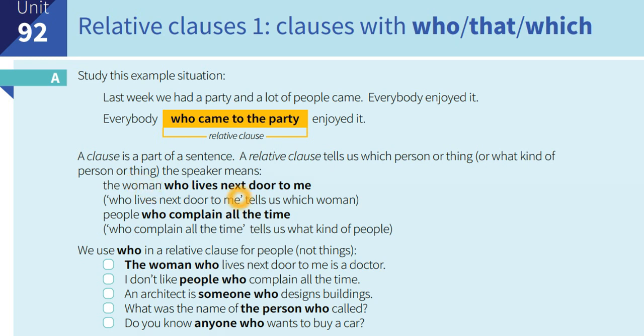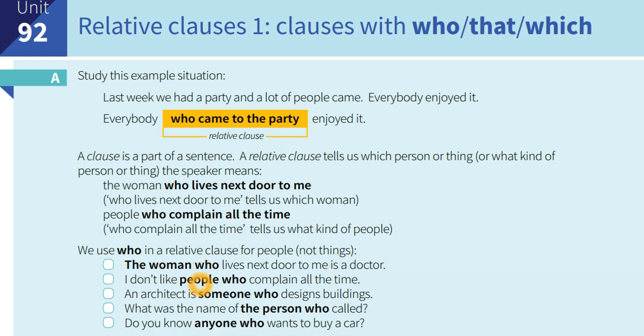The woman who lives next door to me. Who lives next door to me tells us which woman. Or people who complain all the time. Who complain all the time tells us what kind of people. So let's look at the examples here. The woman who lives next door to me is a doctor.